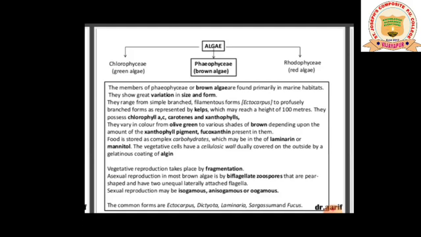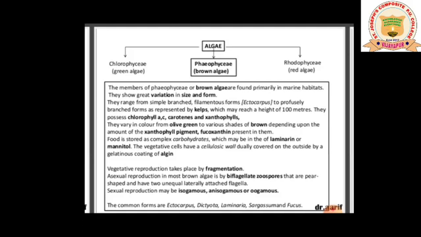Sexual reproduction may be isogamous, anisogamous or oogamous. Now this is sexual reproduction. It may be the fusion of male and female gametes which are morphologically similar, or the fusion of male and female gametes which are morphologically dissimilar, that is anisogamous. Oogamous is nothing but fusion of male and female gametes. So Phaeophyceae, or the brown algae, perform vegetative reproduction, asexual reproduction and sexual reproduction by different methods.